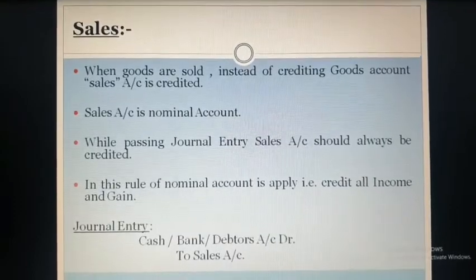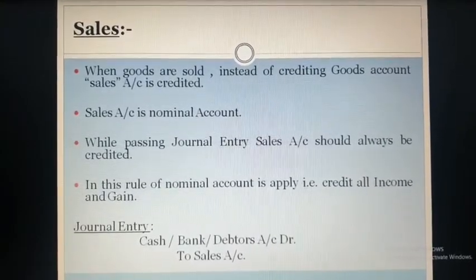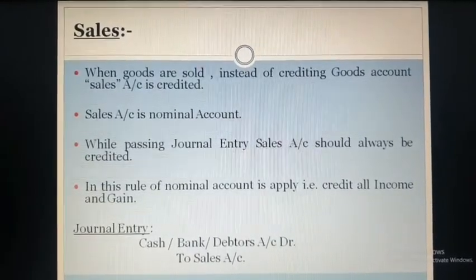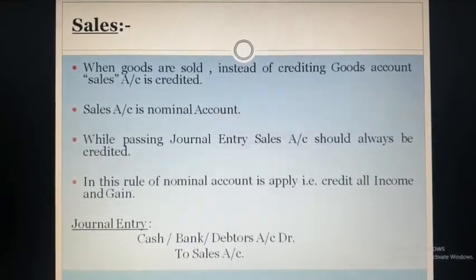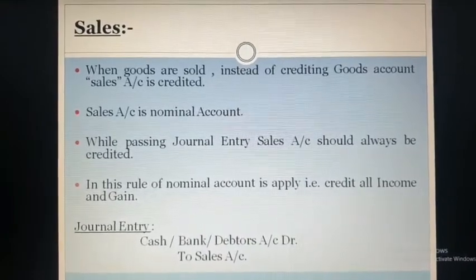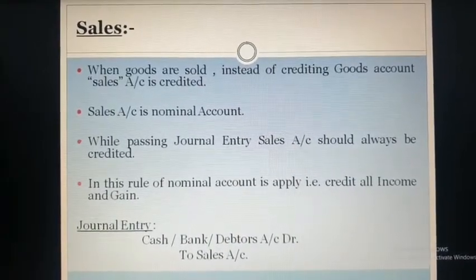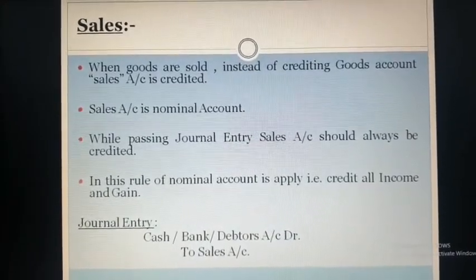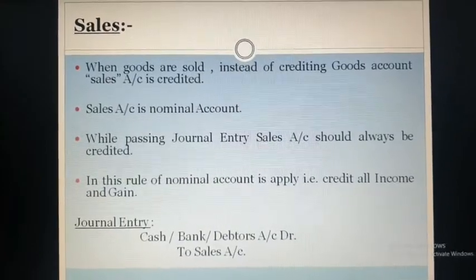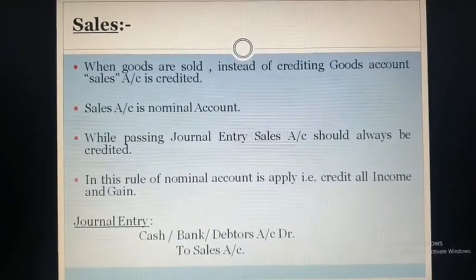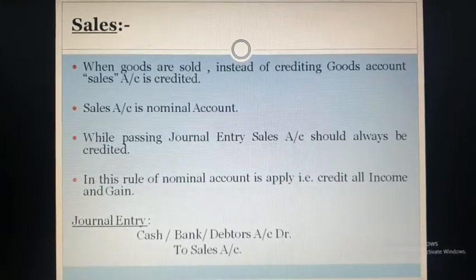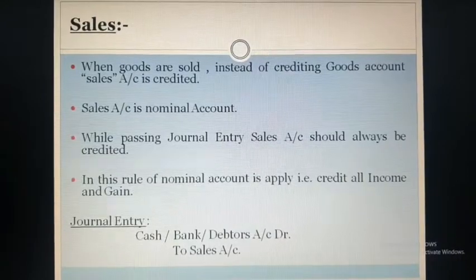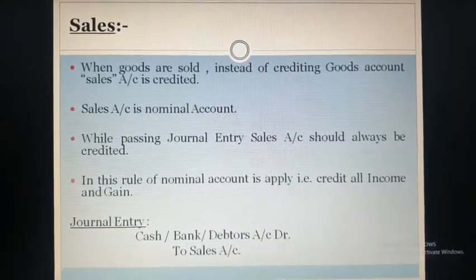And if you sold the goods on credit, then instead of cash and bank, you will use the word debtors. So entry will be debtors account debit to sales account. The most important thing here is that sales is always credited. Why? Because rule of nominal account is applicable, and as per the nominal account, credit all income and gain. Sales is your income, so it should be credited in the journal entry, and the debited part depends upon the mode of transaction, that is cash, bank and debtors. The journal entry is given at the last.